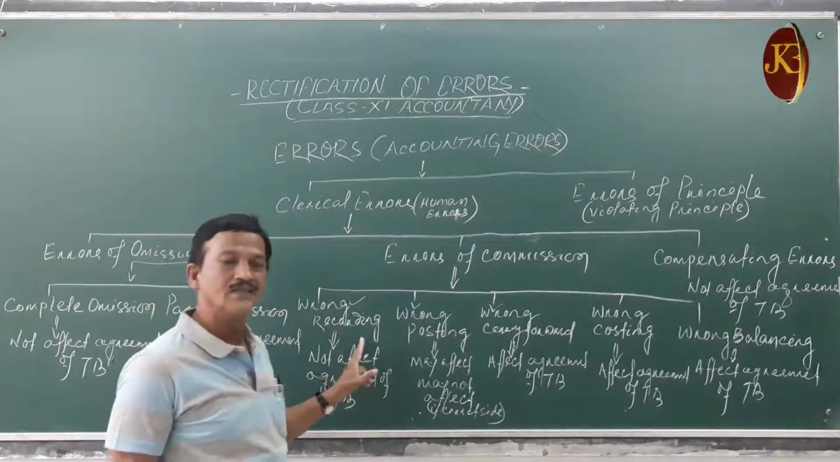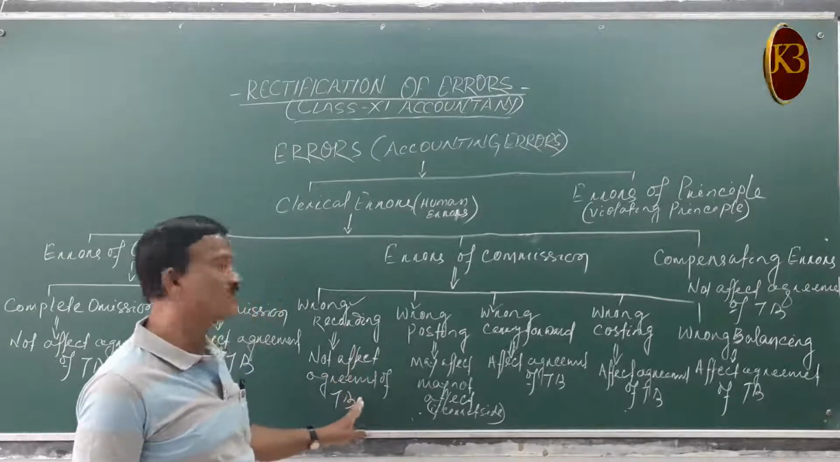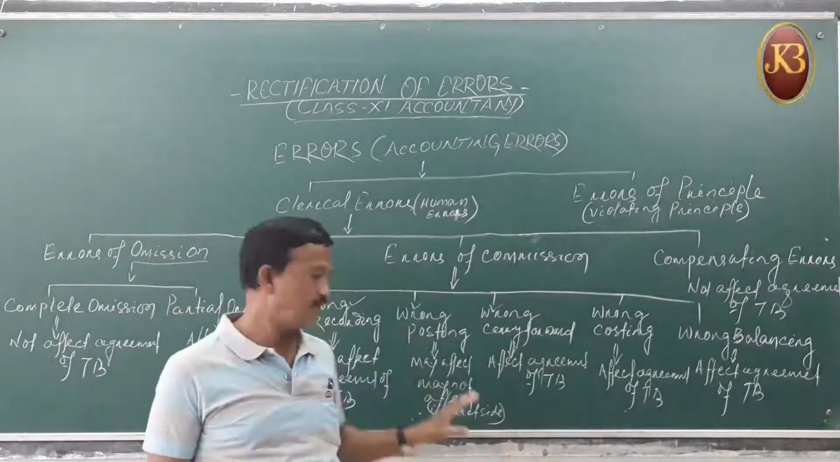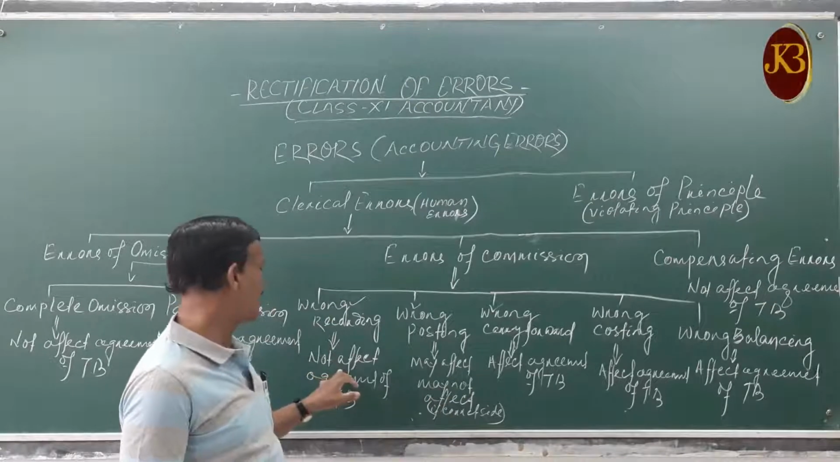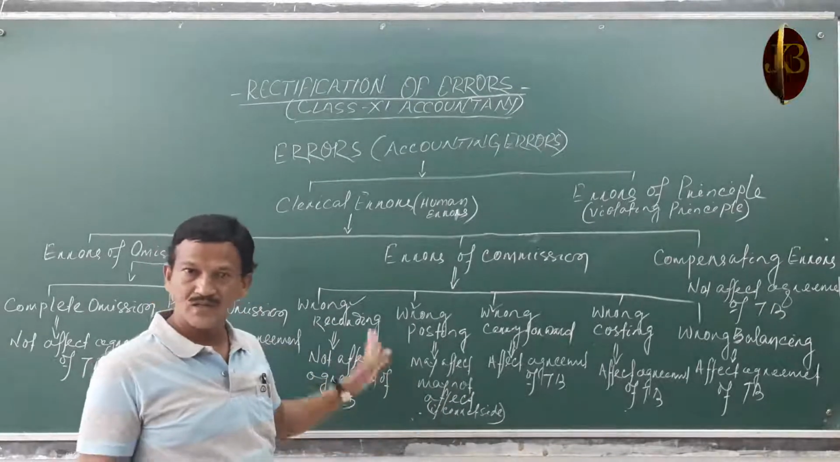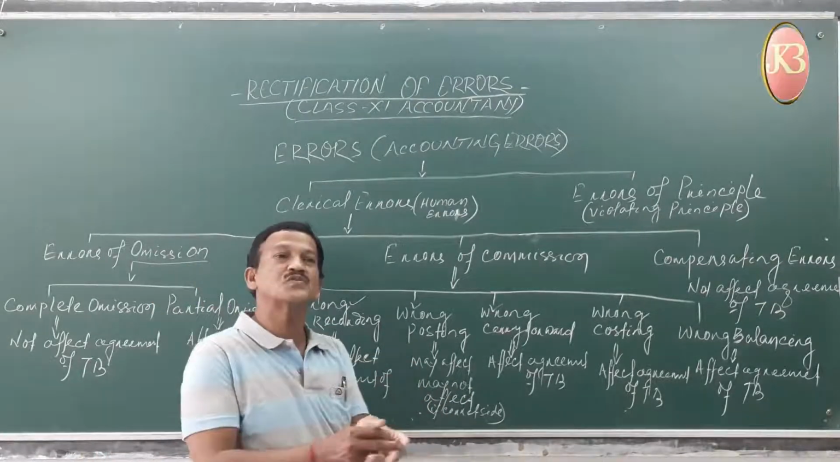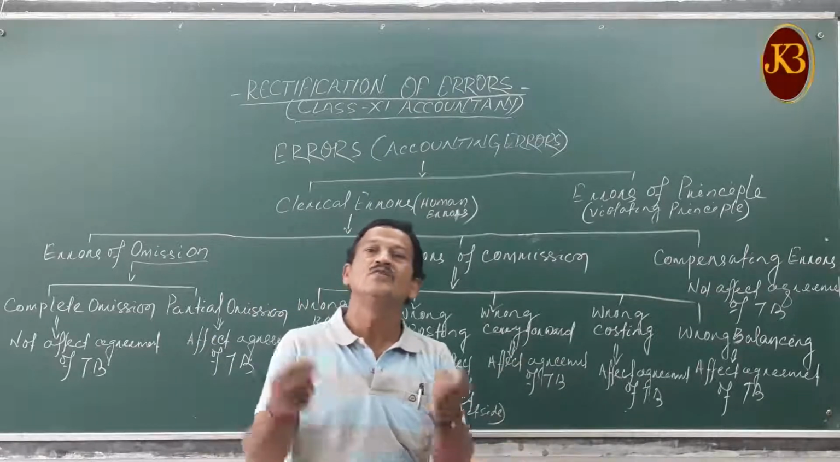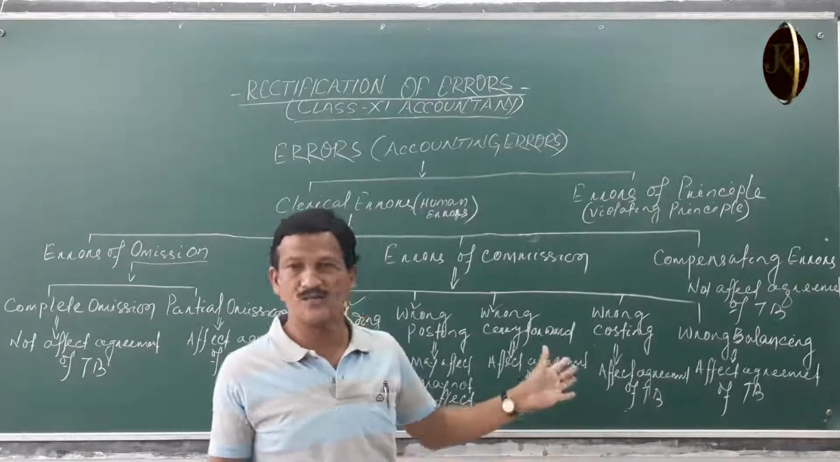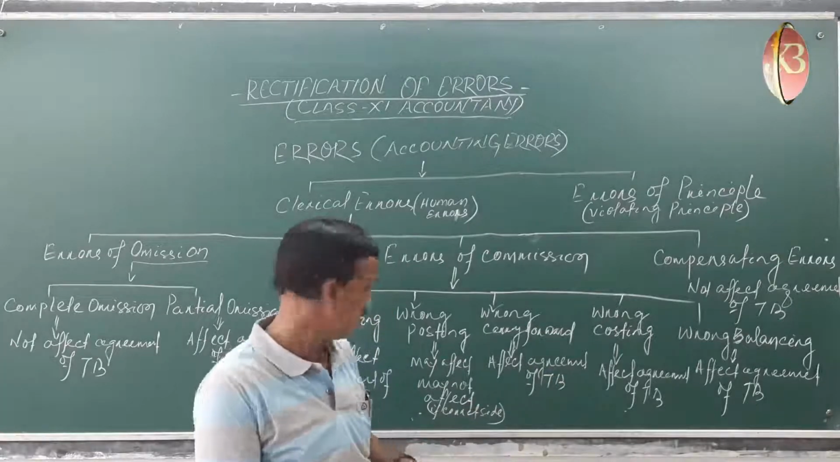Wrong recording certainly does not affect your trial balance agreement. If you have done wrong recording, it will not affect. Wrong recording means purchase of goods for 10,000, you have recorded 1,000. It does not affect your trial balance, but it is a mistake.